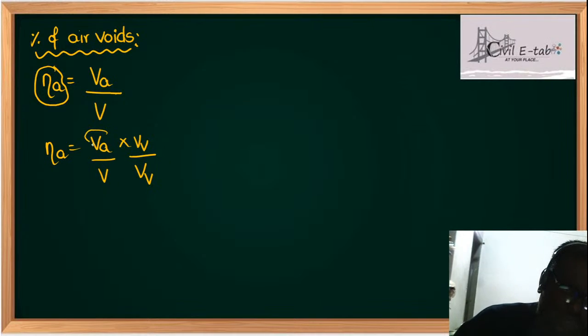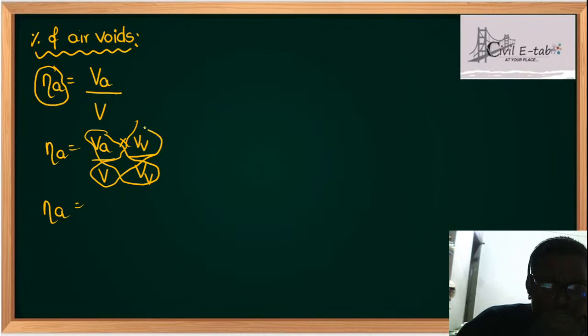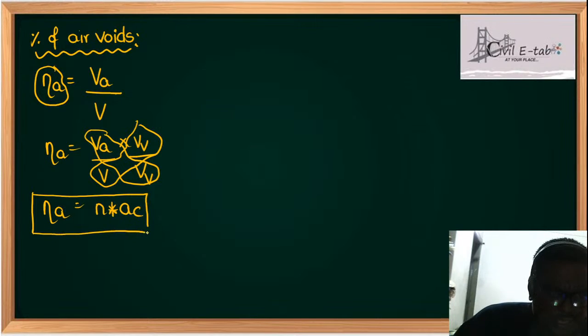So what is volume of air upon volume of voids, students? It is nothing but air content. And what is volume of voids to the total volume? That is called porosity. This Na can be written as N into AC, air content. What is N, students? N is known as percentage of air voids, which can be written as porosity into air content.